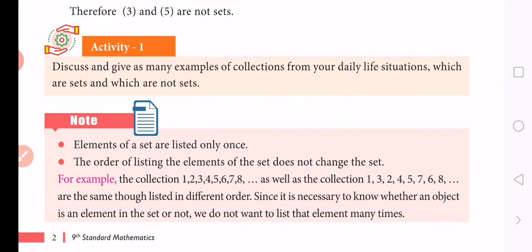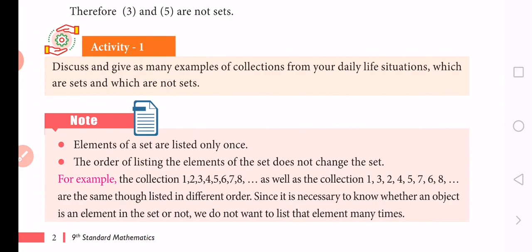And the next one, the collection of all good movies. The collection of all tall students in your class. The collection of good books you have studied.